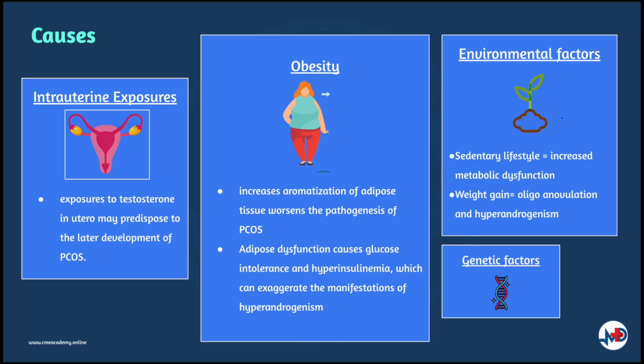This slide looks at what are the potential causes of PCOS. So this includes genetic in origin, intrauterine exposures, obesity, environment or lifestyle factors. Obesity increases the aromatization of adipose tissues, which worsens the pathogenesis of PCOS. Adipose dysfunction also contributes to the development of glucose intolerance and hyperinsulinemia. This can exaggerate the manifestations of hyperandrogenism.